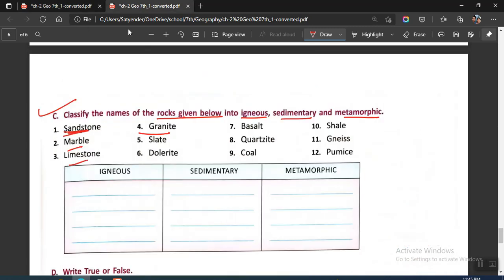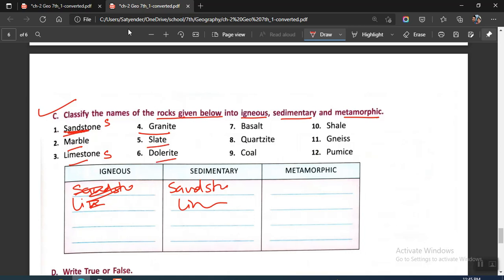So you have sandstone, sedimentary, then you have limestone. So you write them here. This is sandstone and this is limestone. Sorry, not in this column, but in the sedimentary rocks column. You'll be writing sandstone and then limestone.